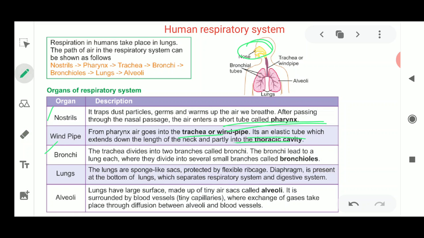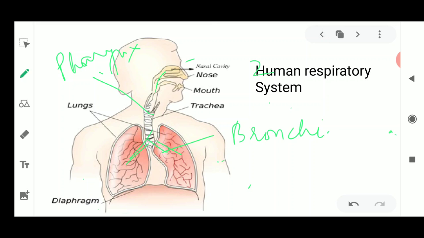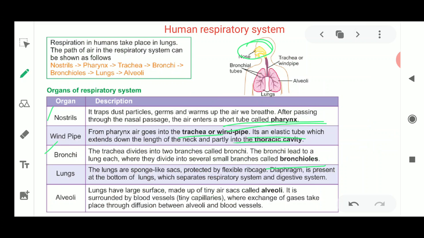Now what is the next organ? The next organ is the bronchioles. If you can see here, this branching present in the bronchi is known as the bronchioles. Okay, fine. So this is all about the bronchioles. Now bronchioles end up covered in the lungs.